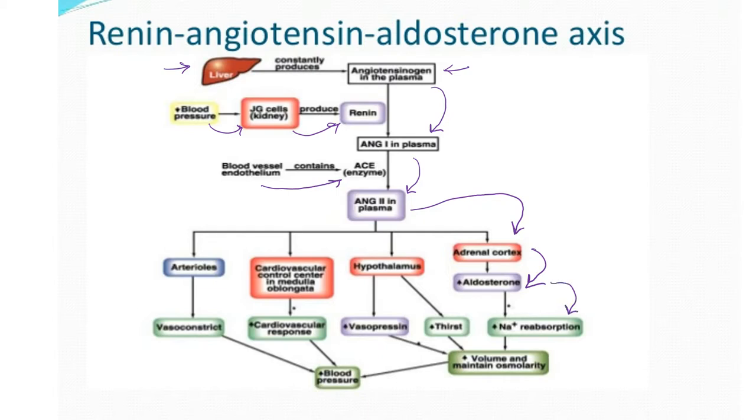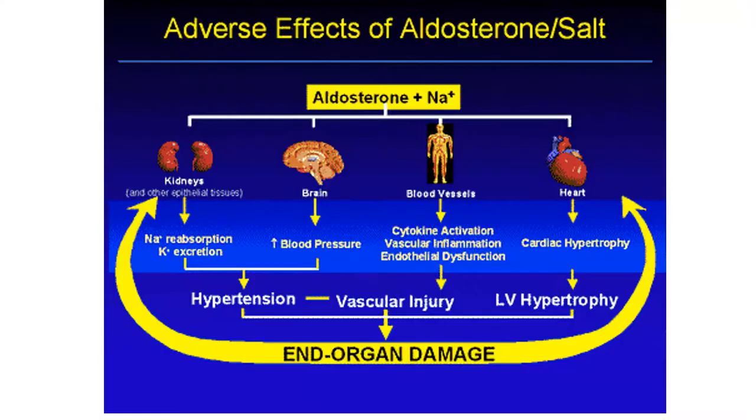That causes sodium reabsorption in the kidneys, which means we're going to put sodium back in the blood. And you know where sodium goes, water follows. So that is going to cause an increase in volume of the blood, which will result in an increase in blood pressure. Now, as you can see with angiotensin 2, that's only one way that it's going to cause an increase in blood pressure. Basically, if angiotensin 2 is present, you're going to get an increase in blood pressure one way or another, because there are so many different things that ultimately result in that increased blood pressure.